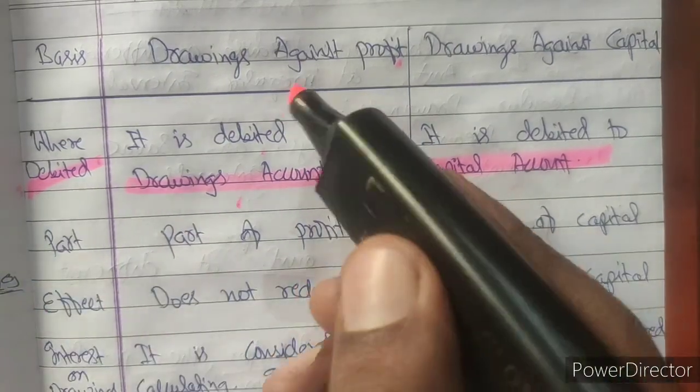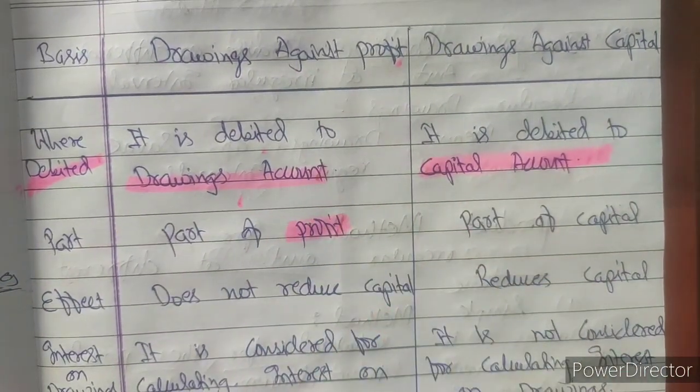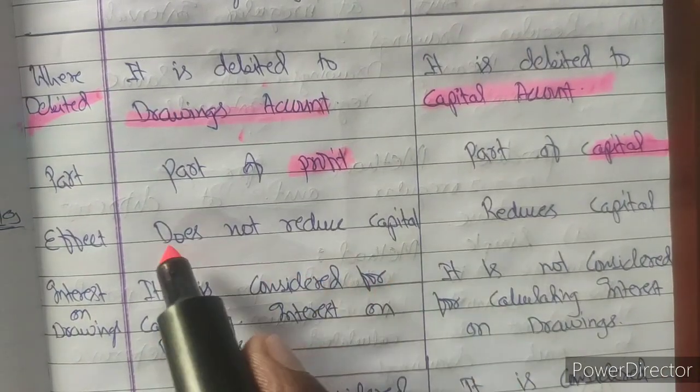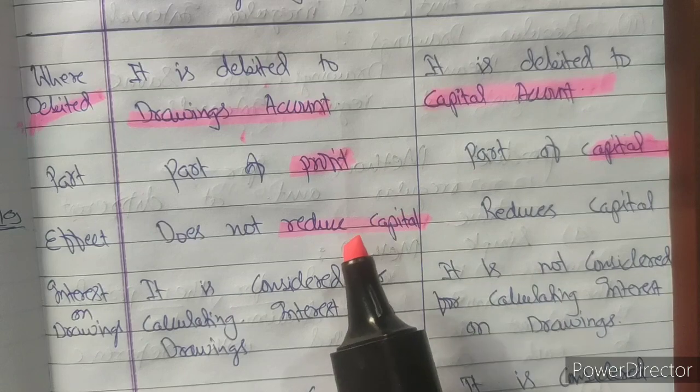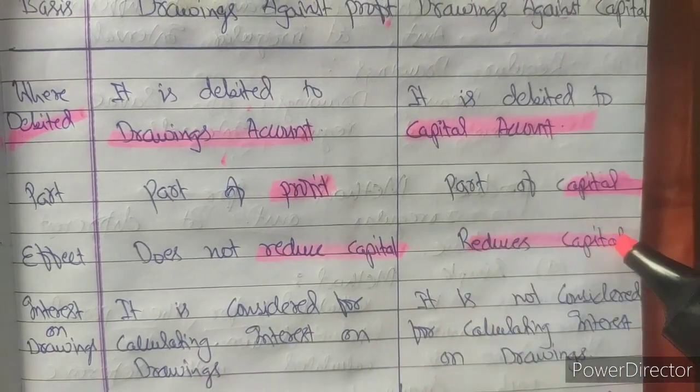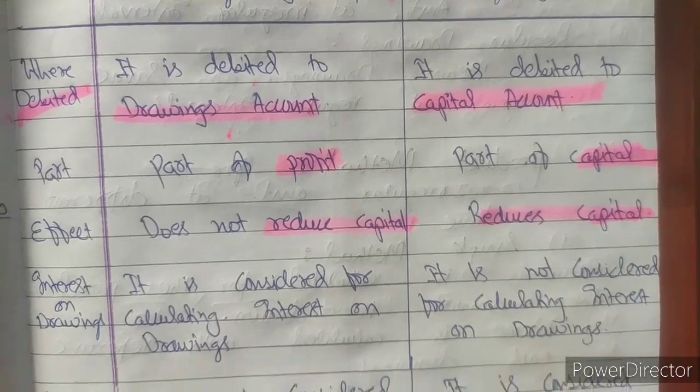Next part, this amount is the part of profit, this amount is the part of capital. Next, effect. What is the effect? It does not reduce capital. Why does it not reduce capital? Because it is a part of the expected profit, whereas drawing against capital reduces capital because it is taken out from the capital, directly related.